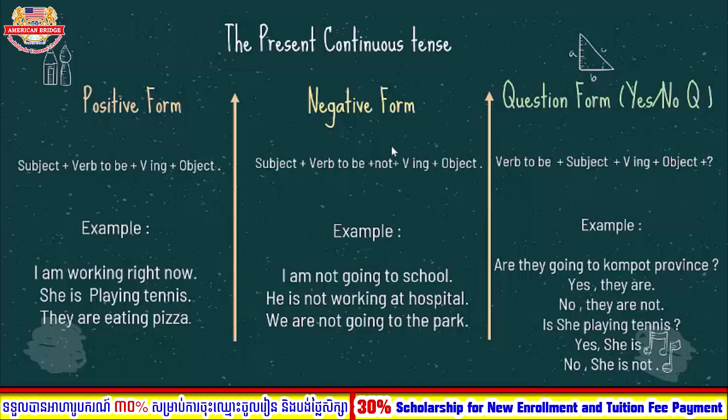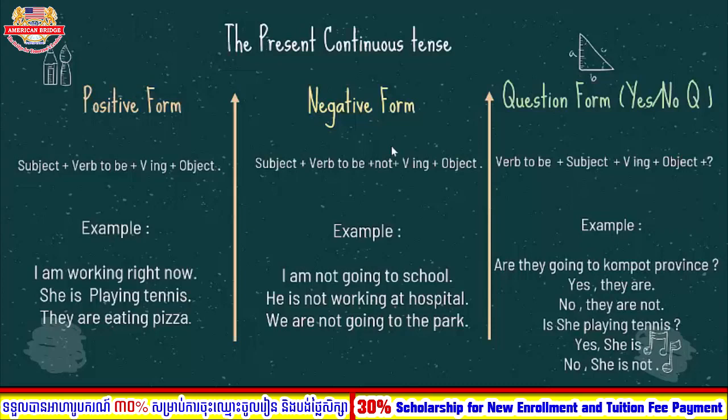So now let's move to negative form. Negative form, we have subject plus verb to be plus not plus verb ing plus object. So we have examples also. Let's look at the examples together. I am not going to school. He is not working at the hospital. We are not going to the park.